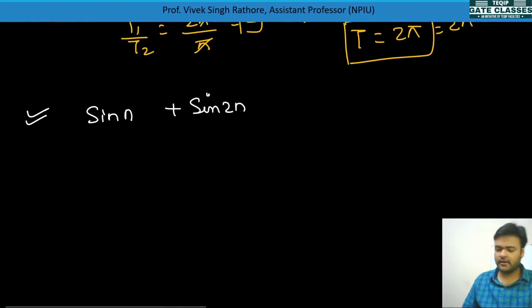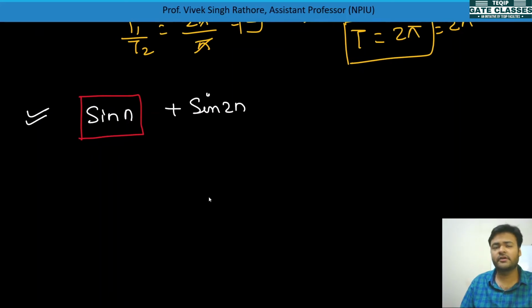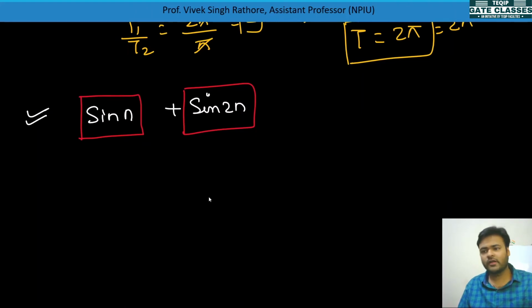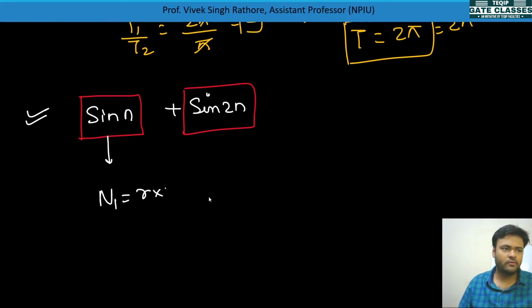So in a discrete time signal, you need to check first, whenever a combination is there, whether each signal is periodic or not. Then only we can move forward. First you need to calculate n1 is equal to r into 2 pi by omega naught. Here it is r into 2 pi by 1, so this signal is not at all periodic. So sine of n is not a periodic signal.